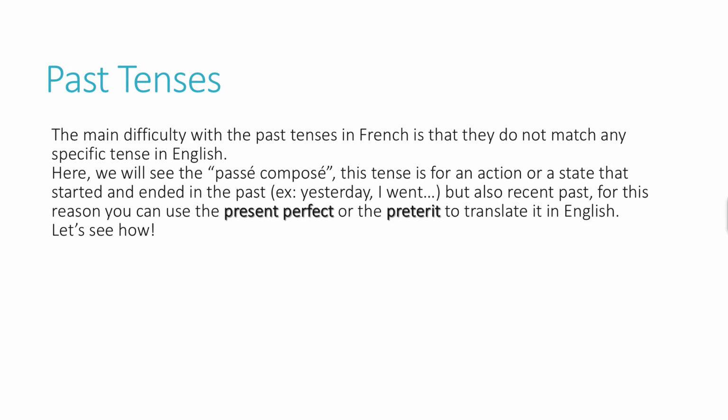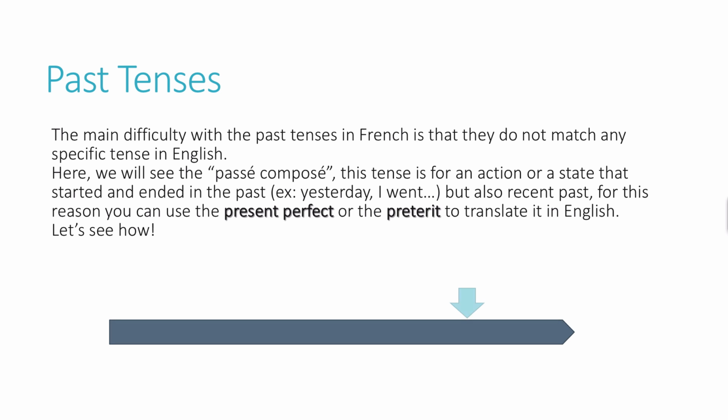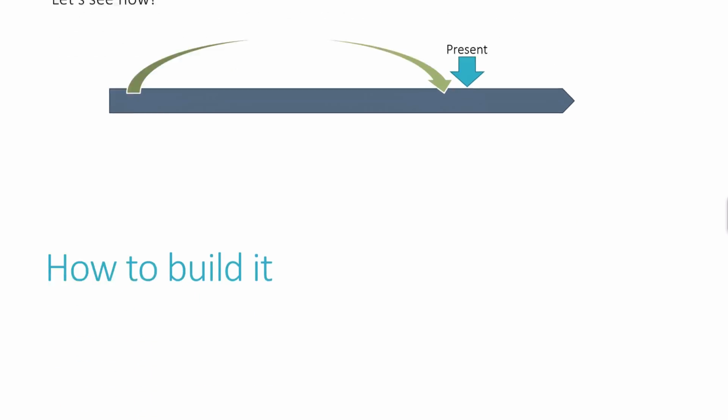This tense is for an action or a state that started and ended in the past. For example, yesterday I went, but also recent past. For this reason, in English you can use the present perfect or the preterite to translate it in English. Let's see how. First, with our timeline. So here, if we have the present tense, all what we have before our blue arrow, so this green arrow, is le passé composé in French, in the past and nothing to do with the present.